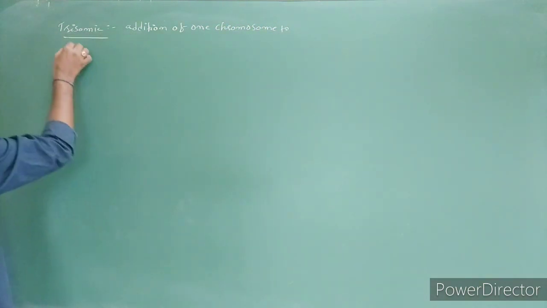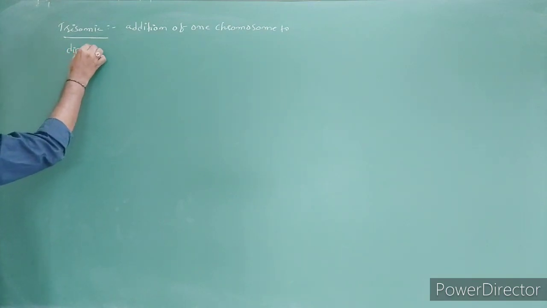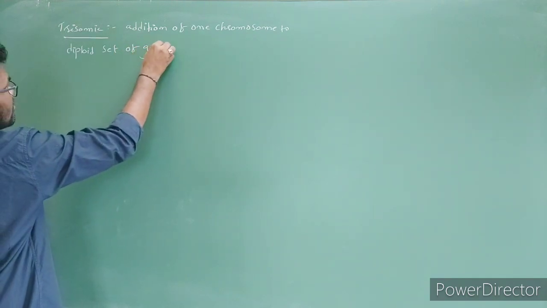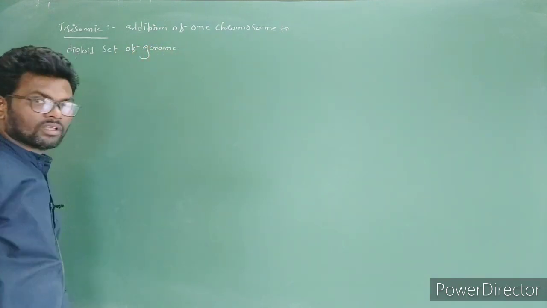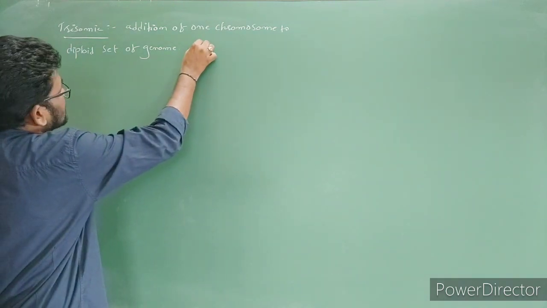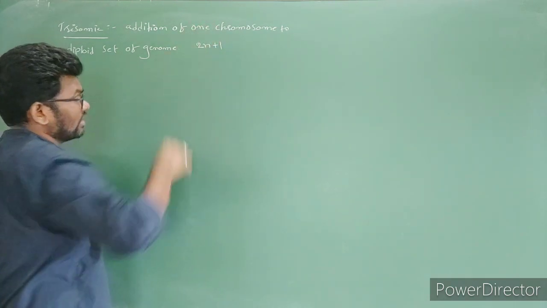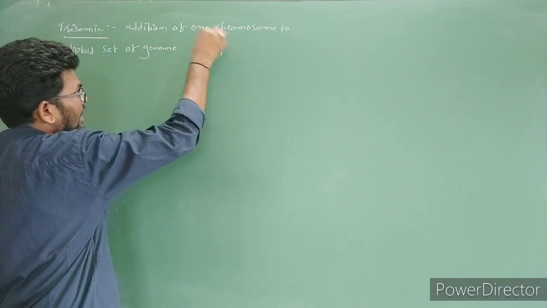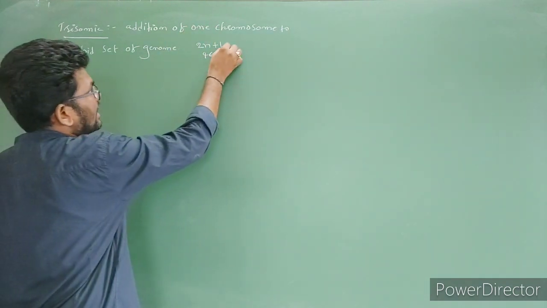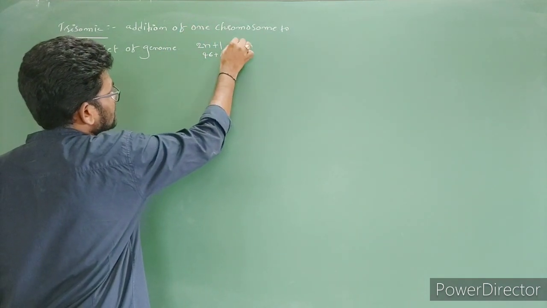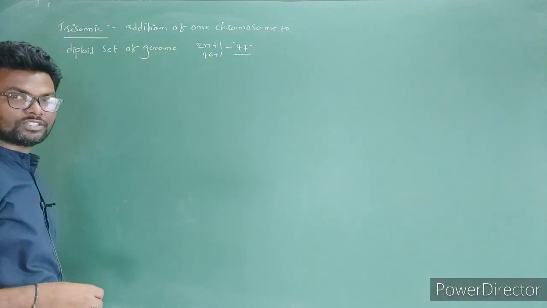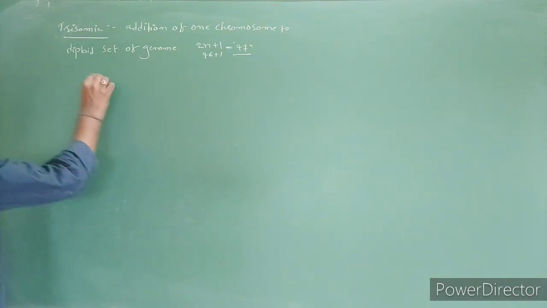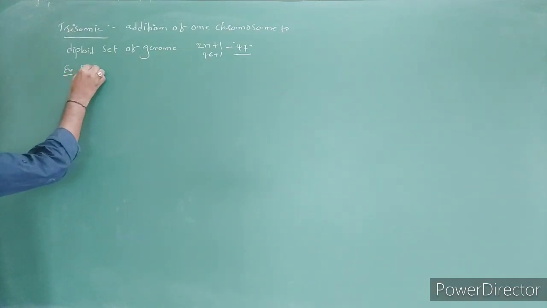Then how do we represent it? 2n plus 1. For example, humans contain 46 chromosomes, and one chromosome is additionally added to become 47 chromosomes. So this is called the trisomy condition. Some examples are given in the NCERT for trisomy, such as Down syndrome